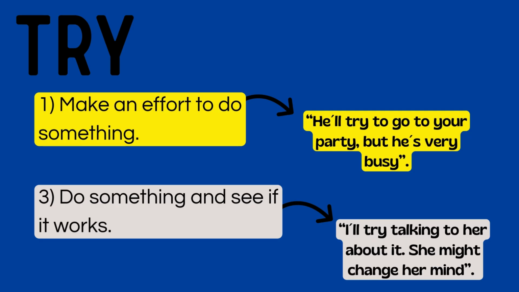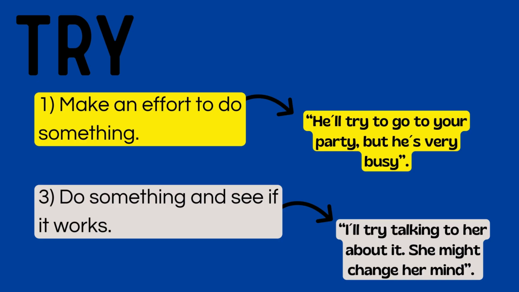And our last verb in this case is the verb try. Again, try can be followed by an infinitive or a gerund form. If you make an effort to do something, you can use try to. For example, he'll try to go to your party, but he's very busy.